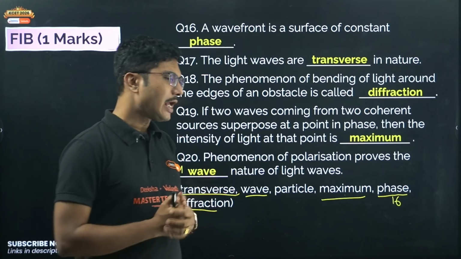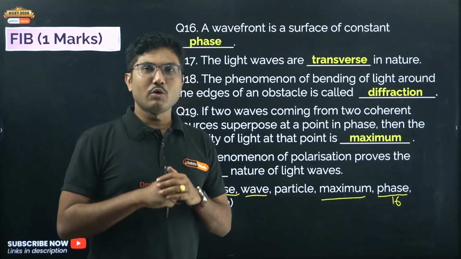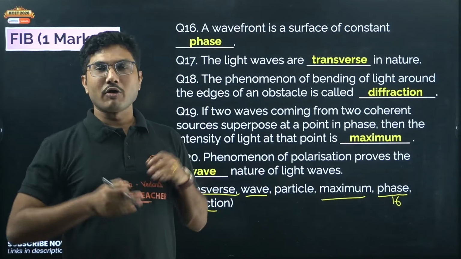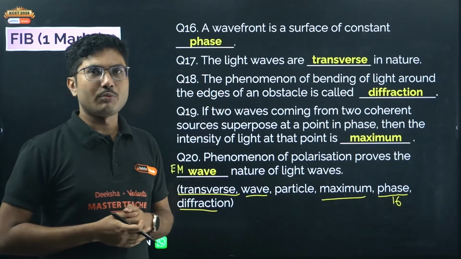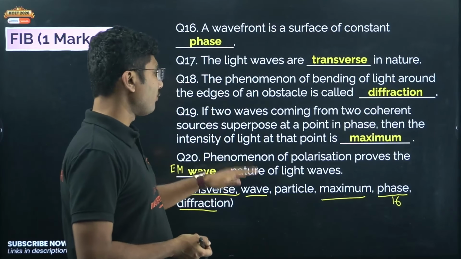Diffraction and interference can occur in all types of waves. All types of waves can undergo interference and diffraction, but only electromagnetic waves can undergo polarization. So that's why it proves the electromagnetic wave nature of light.